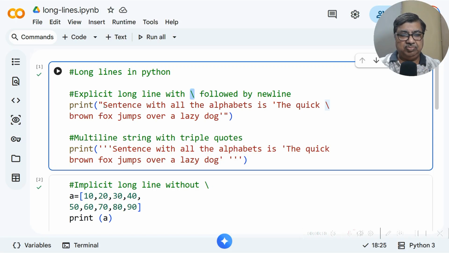Suppose I have to print a very long sentence in the print command. So, this is a string. This starts with double quotes, ends with double quotes. And if I have to use single quote within double quote, I can obviously use it. Within double quote, I can use single quote, and within single quote, I can use double quote. Right? So I am using this single quote for this: the quick brown fox jumps over a lazy dog, and in the end of it, I will use a backslash.